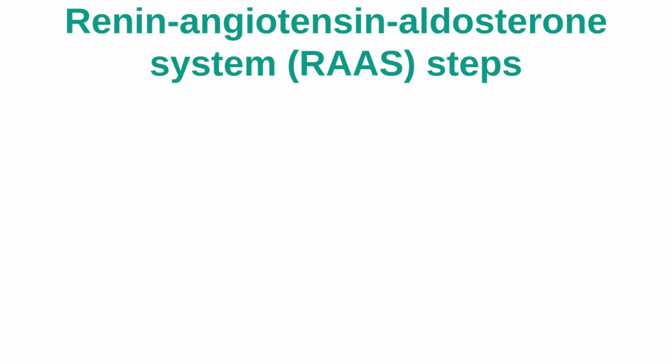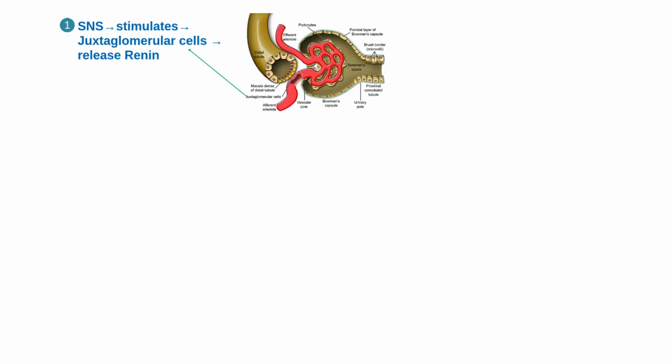Now we'll see the steps of the renin-angiotensin aldosterone system. The RAAS is a series of reactions designed to help regulate blood pressure and involves several steps. When the blood pressure falls, the sympathetic nervous system is stimulated and sends nerve impulses to juxtaglomerular cells that encircle the arterioles at the entrance to the glomeruli of the kidneys to release the enzyme called renin into the bloodstream.